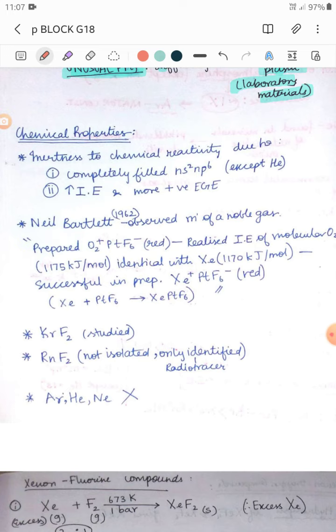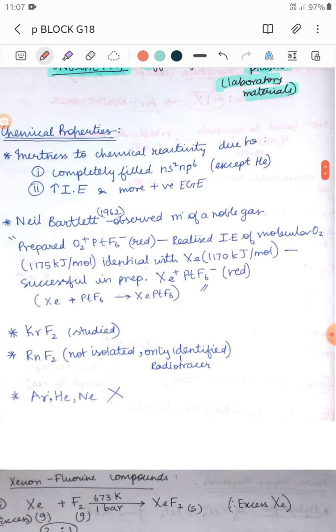He prepared a red compound O2PtF6 and realized that the ionization enthalpy of molecular oxygen is identical to that of xenon. Molecular oxygen is 1175 kilojoule per mole, and for xenon it is 1170. So he realized that the ionization enthalpies of molecular oxygen and xenon are nearly identical.